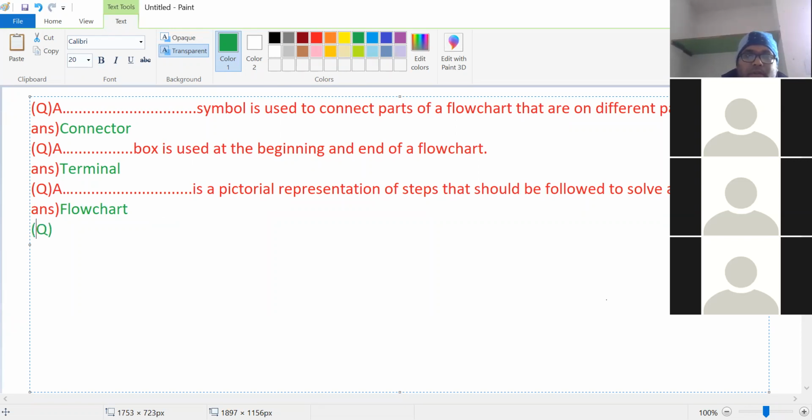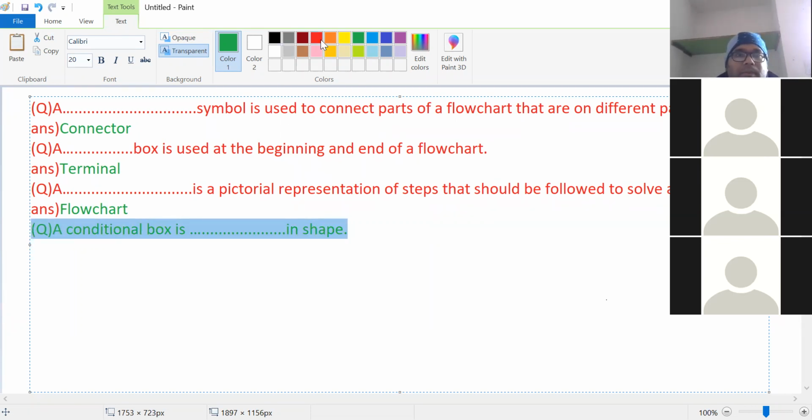Answer this question, everyone. Conditional box is dash in shape, or what is the shape of the conditional box?